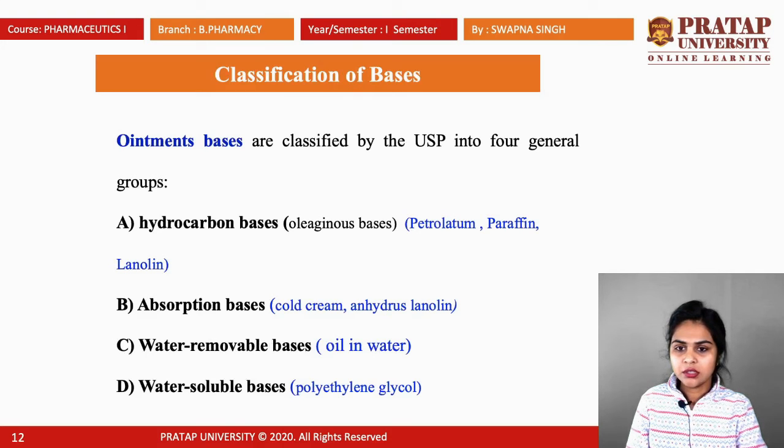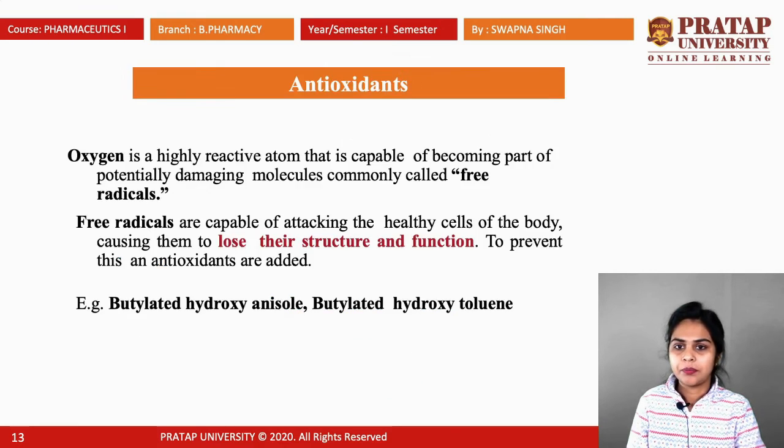Classification of bases. Ointment bases are classified by the United States Pharmacopoeia, that is USP, into 4 general groups. First group is hydrocarbon bases, which are also known as oleaginous bases. Examples are petroleum, paraffin, lanolin. Second, absorption bases, where cold cream and hydrous lanolins are there. Third category is water removable bases. In that case, we can use oil in water kind of bases, and water soluble bases, like polyethylene glycols.